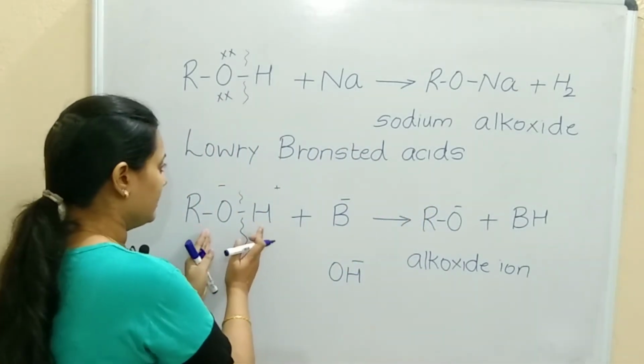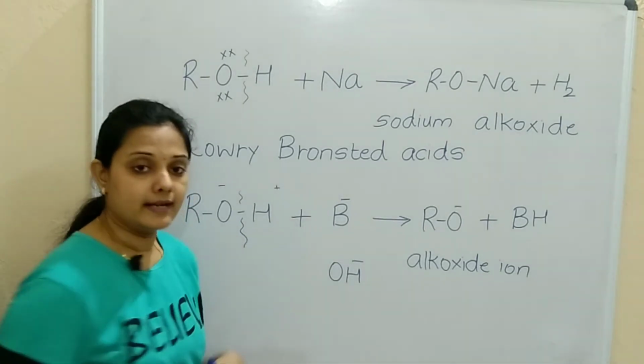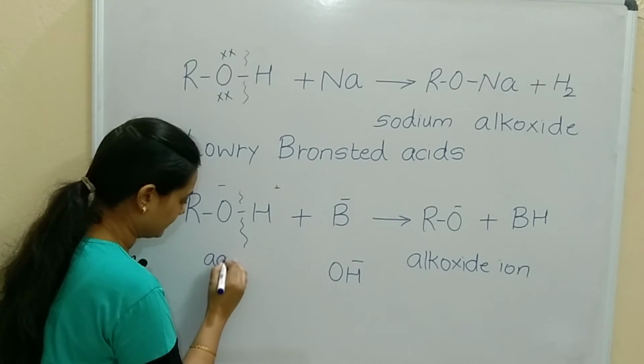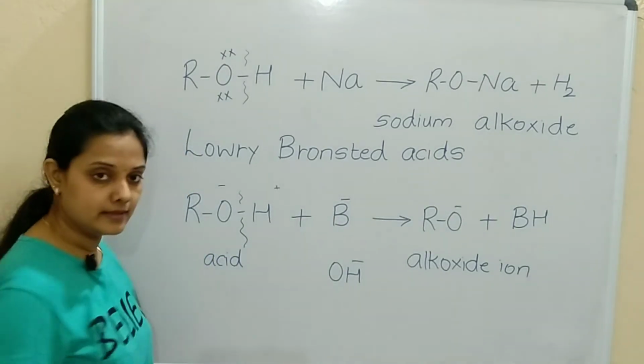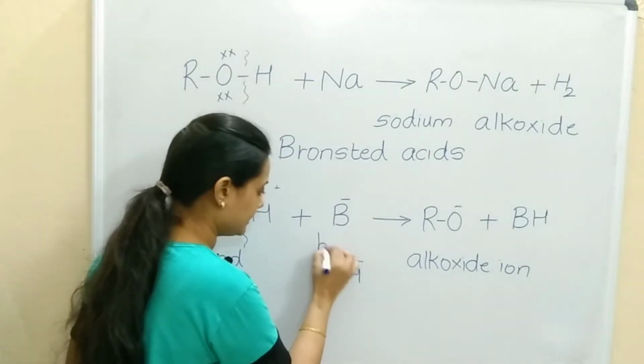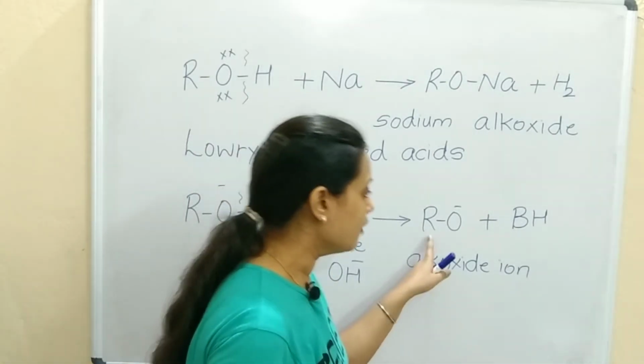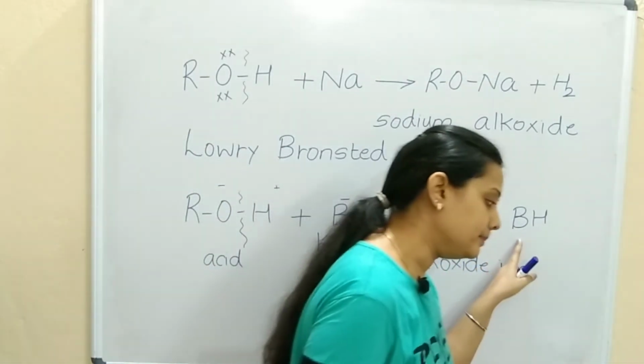Now I told you alcohols act as an acid because they are giving the hydrogen. So this is an acid, and B minus is a base. Correct. So what are RO minus and BH?